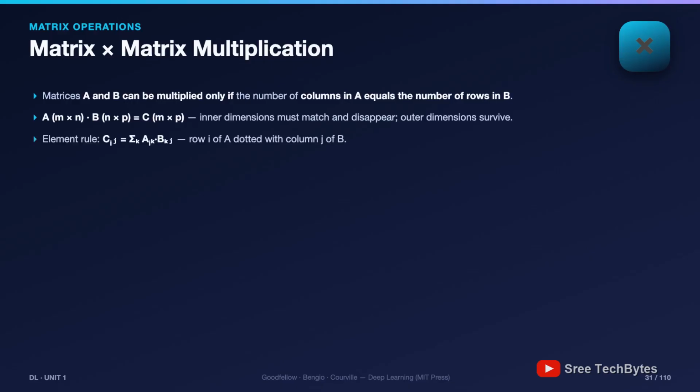Try these in your head. 2 by 3 times 3 by 5: valid, result is 2 by 5. 3 by 2 times 3 by 2: invalid. Inner numbers 2 and 3 don't match.